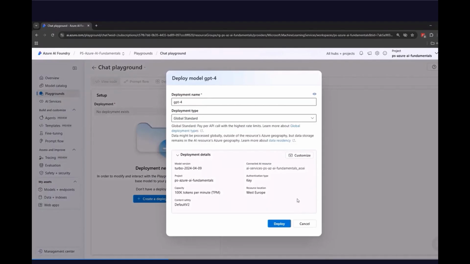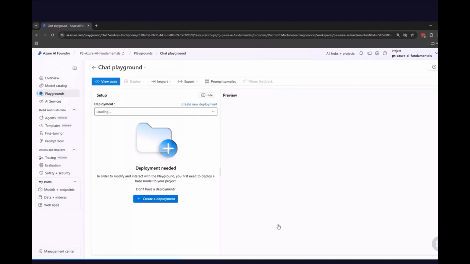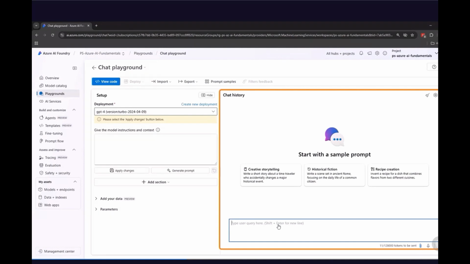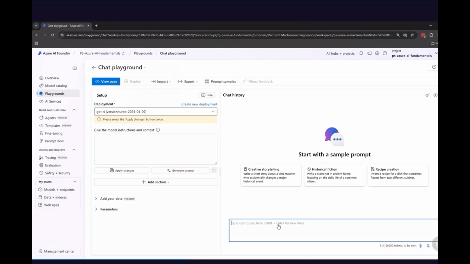Here, we have to accept deployment and provide the deployment name. And once we provide deployment name, we can click Deploy button. So let's do it now. And within a few seconds, this specific model is ready. So as we can see, we can access chat window and start asking different kinds of questions to this model.